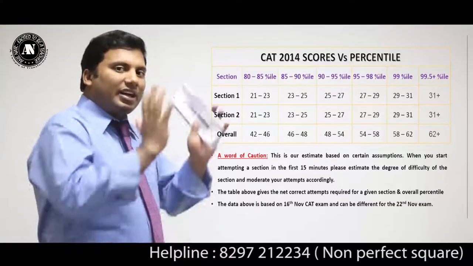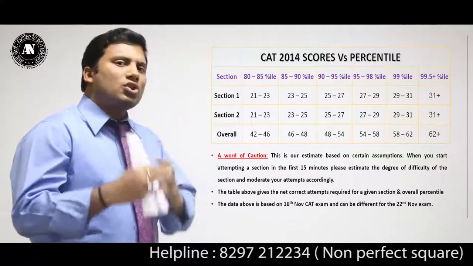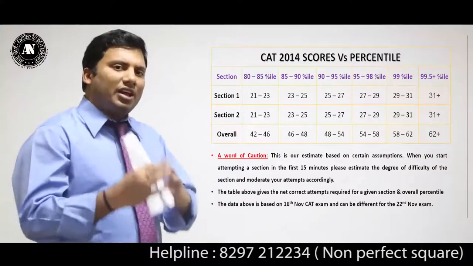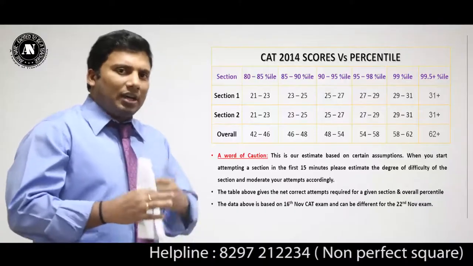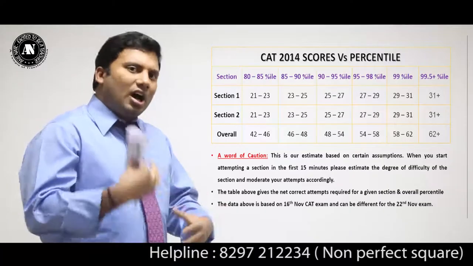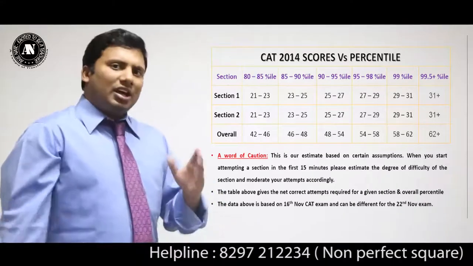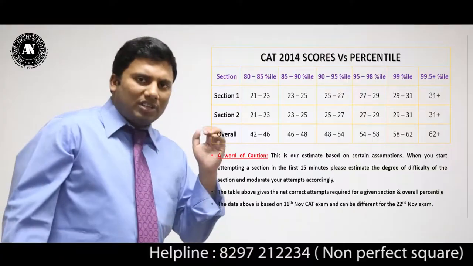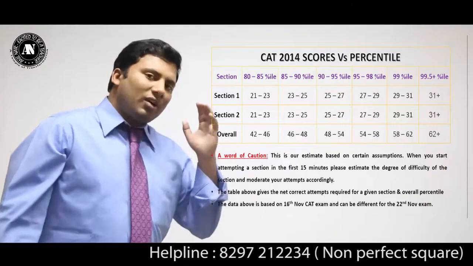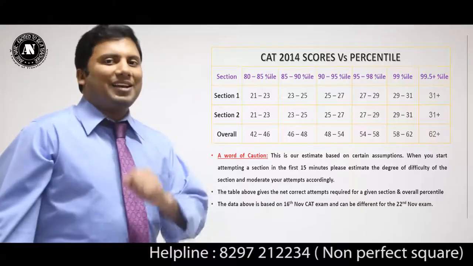So have a tentative number of attempts, and you should change the attempts within the first 15 minutes while attempting the paper. If the questions are easy, your number of attempts should definitely grow. If the paper is tough and you come out of the examination hall with a smile on your face, then the so-called 1,96,000 plus students will also come out with a smile on their faces.